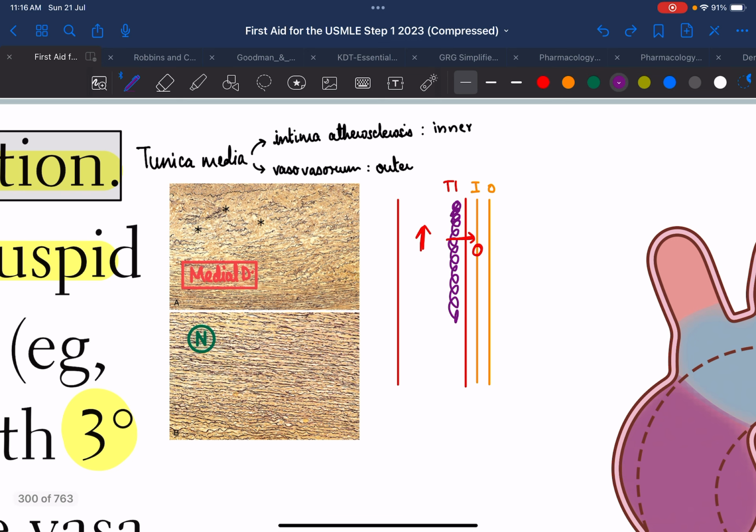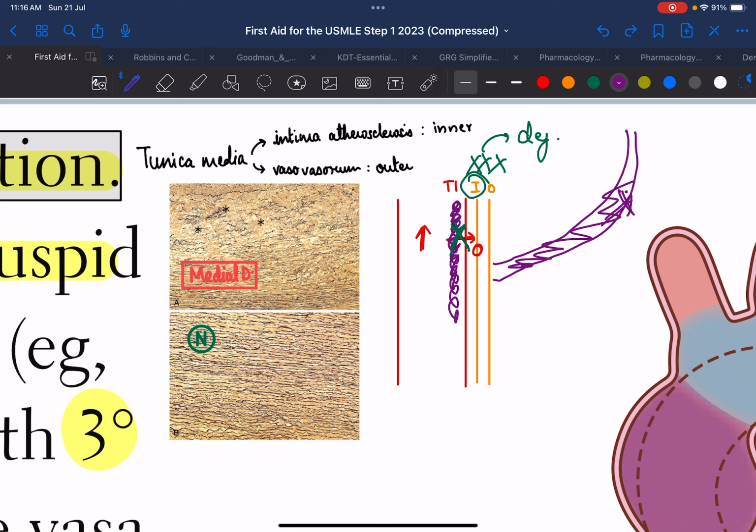Now imagine if there is an atherosclerotic plaque over here, this diffusion will lower, right? And the inner side of the tunica media will not be able to receive its nutrition, and hence it will start undergoing degeneration, right? Now, the next thing is there are vessels which supply the vessel wall itself, which are known as vasa vasorum, right? So, the vasa vasorum comes over here. Now, suppose there is any inflammation or any issue and the vasa vasorum is not able to supply blood to the vessel wall. What will happen? The tunica externa and the outer side of the tunica media will get affected, and this will lead to degeneration of the outer side of the tunica media.